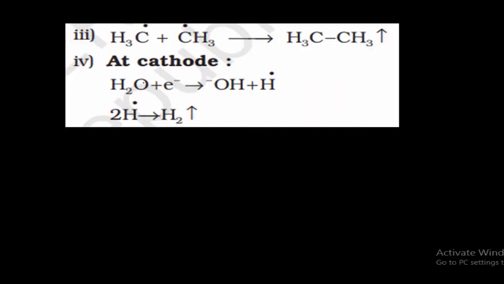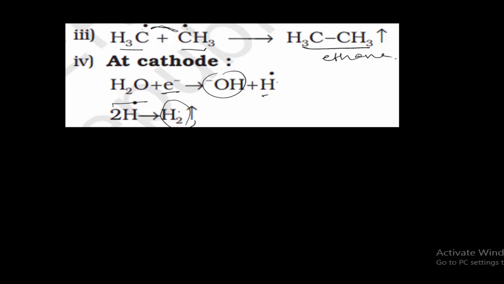And then one methyl radical and another methyl radical will combine with each other, since they both consist of an odd number of electrons. They will share with each other and form ethane. So ethane will be formed at the anode, and at the cathode water gains electrons and forms OH minus and H dot, that is free radical. Again 2 H free radicals will combine to form hydrogen gas. So hydrogen gas is liberated at the cathode.